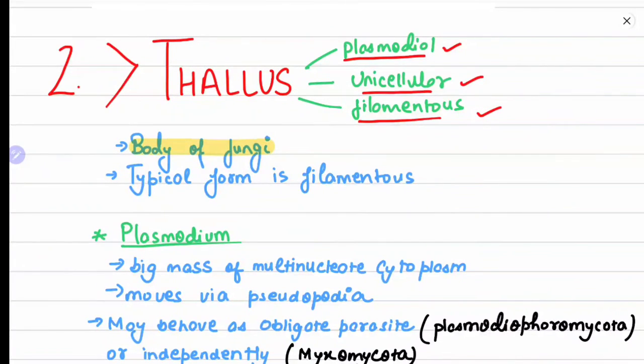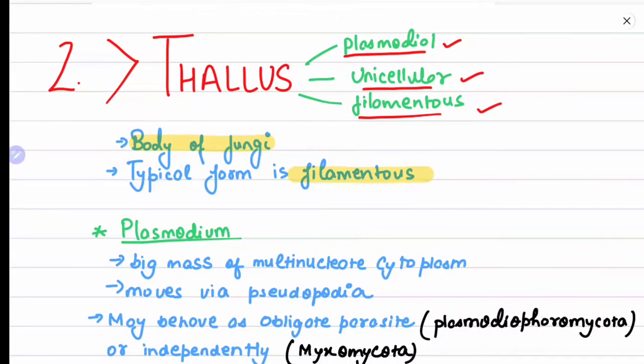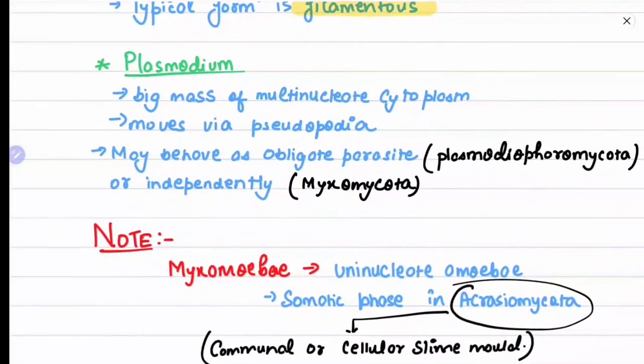And the typical form is filamentous. I mean, the form which is most stable or mostly found is the filamentous form. Now we'll see one by one. First is the plasmodium. What is plasmodium? Plasmodium is a big mass of multinucleate cytoplasm.